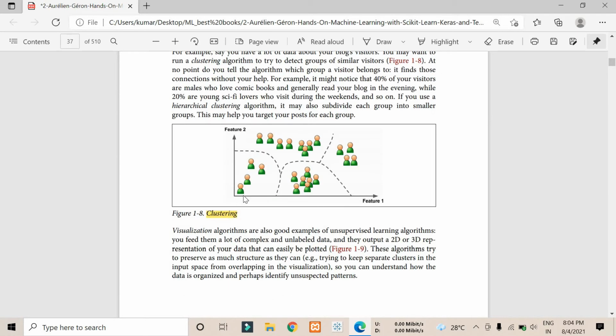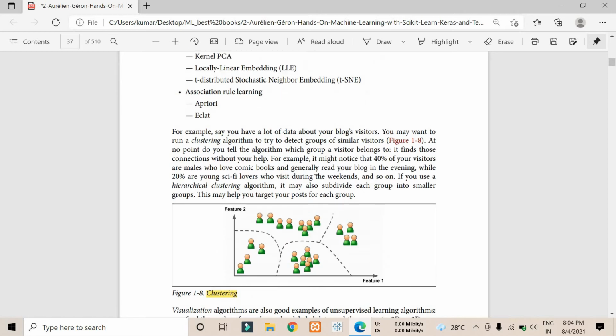Here you can see they have given a very good example. For example, it might note that 40% of visitors are male who like comic books and generally read our blog in the evening, while 20% are young science lovers who visit during the weekends, and so on. If you use a hierarchical clustering algorithm, it may subdivide each group into smaller groups. This may help you target your posts for each group.